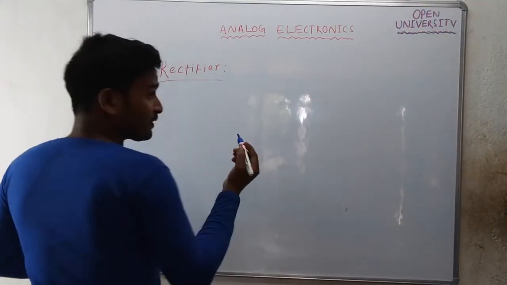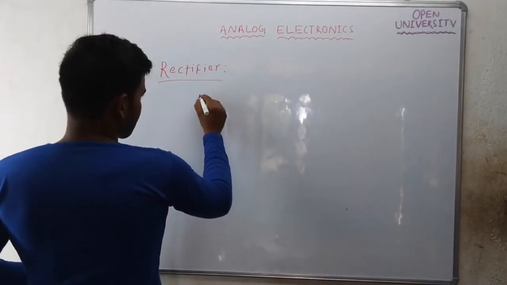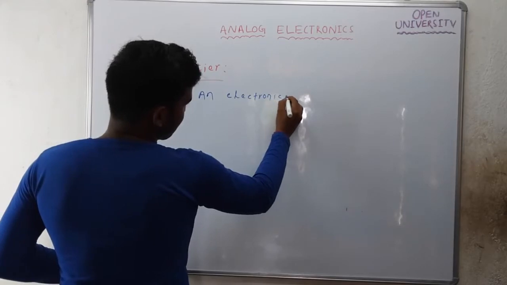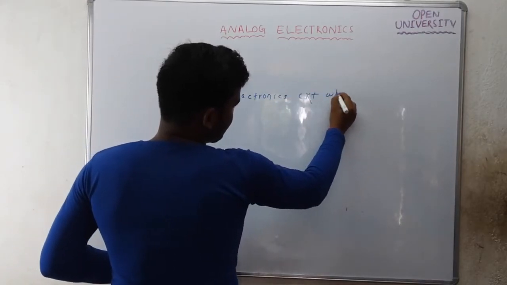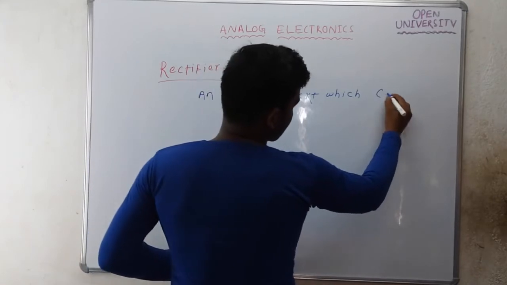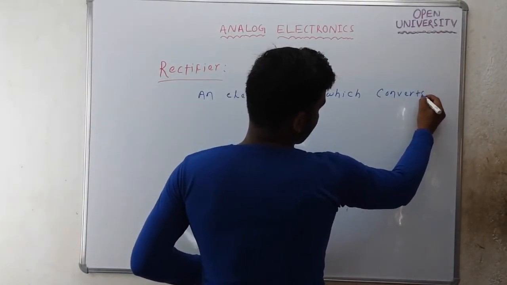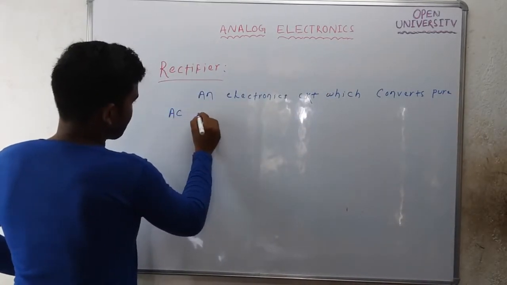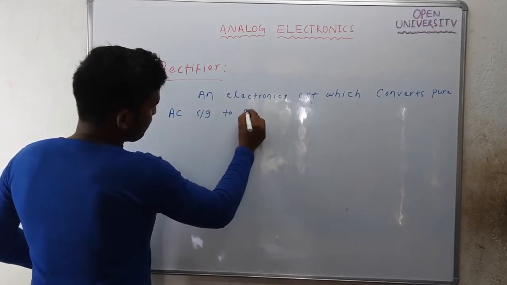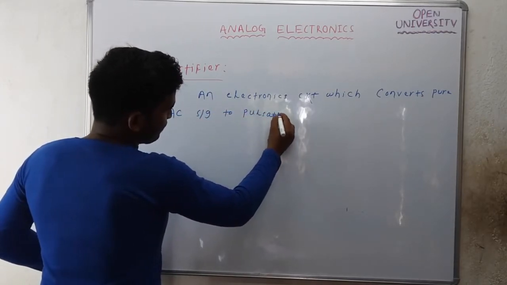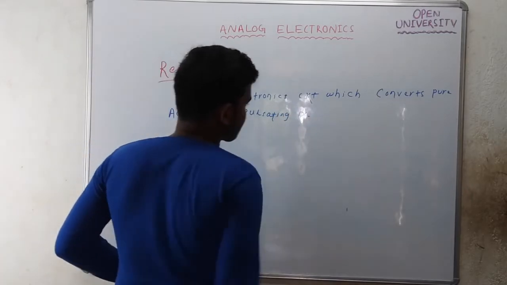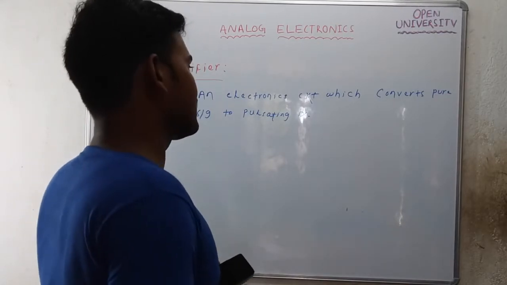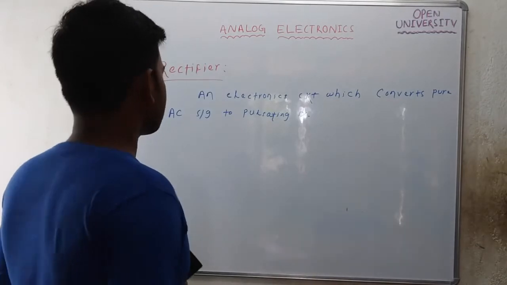So the definition of a rectifier is an electronic circuit which converts a pure AC signal to pulsating DC.